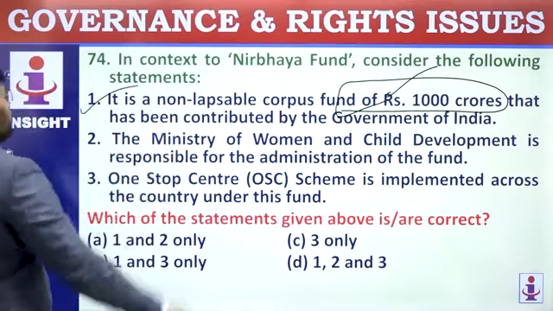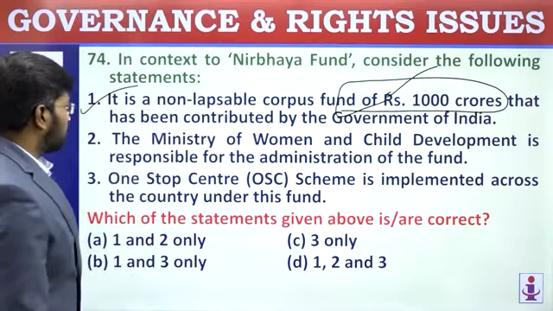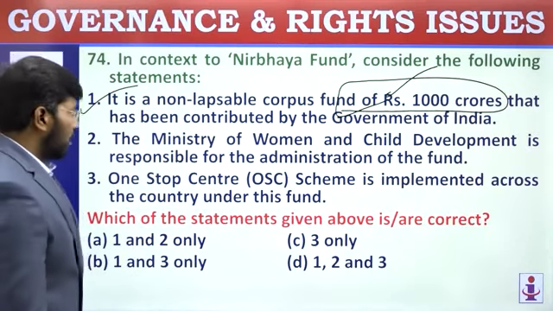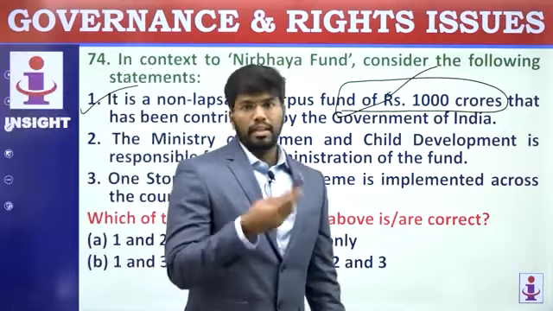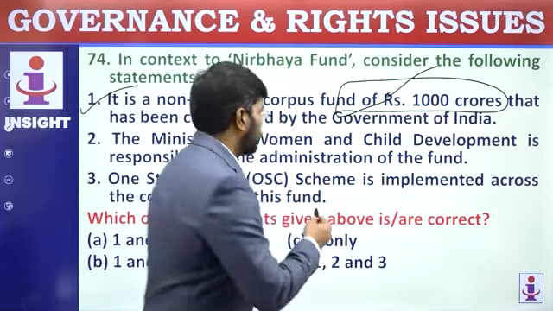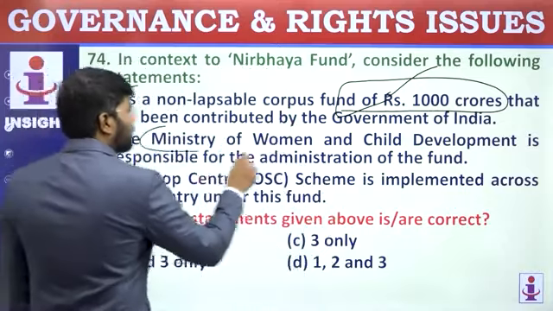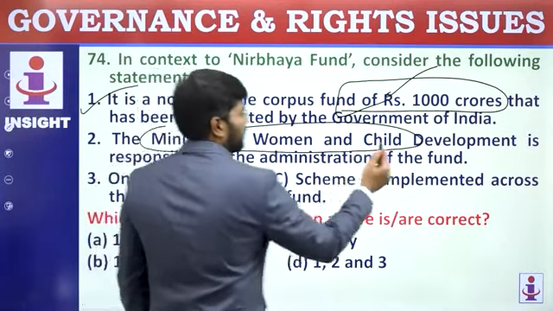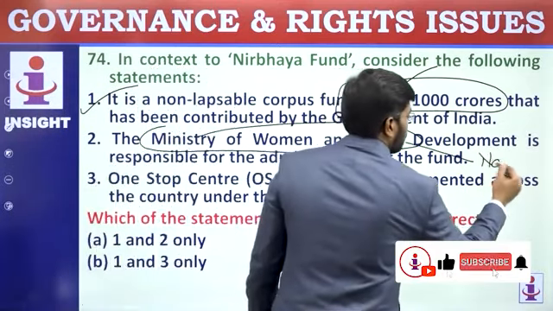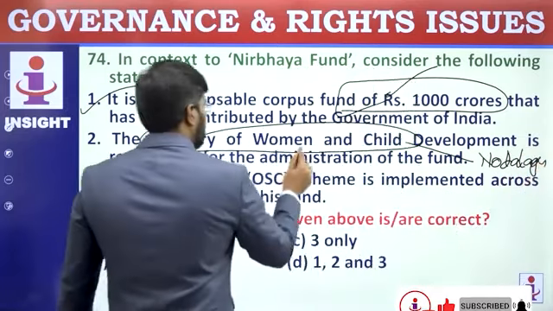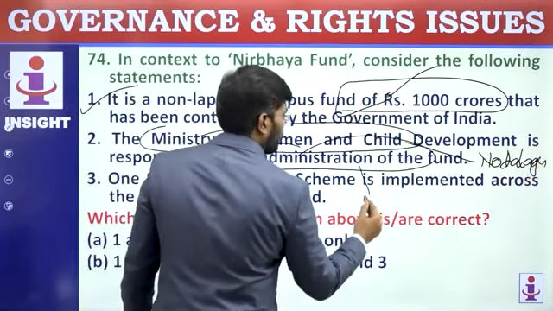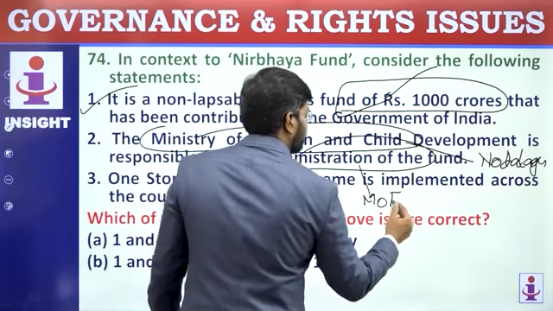First statement is correct. The Ministry of Women and Child Development is responsible for the administration of the fund. See, administration of the fund, it is Department of Economic Affairs under Ministry of Finance. Ministry of Women and Child Development is the nodal agency. This is related to nodal agency. And administration is under Ministry of Finance.